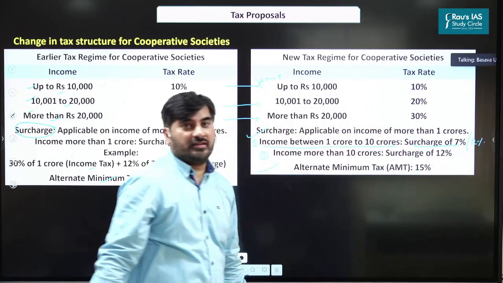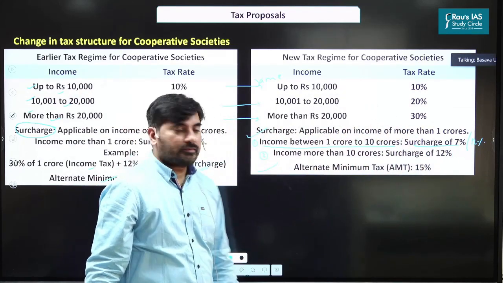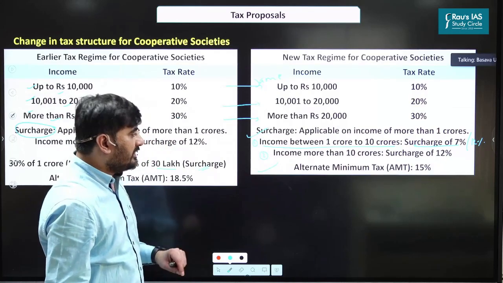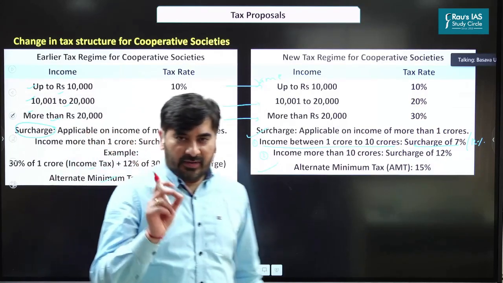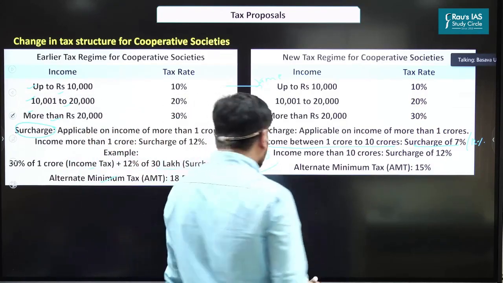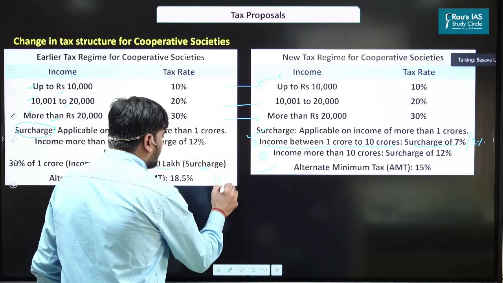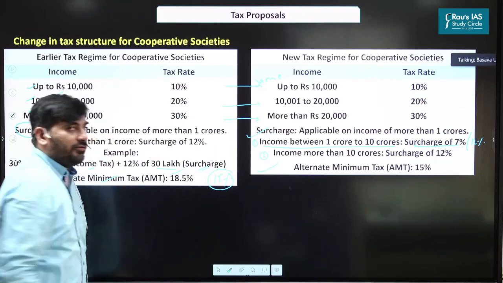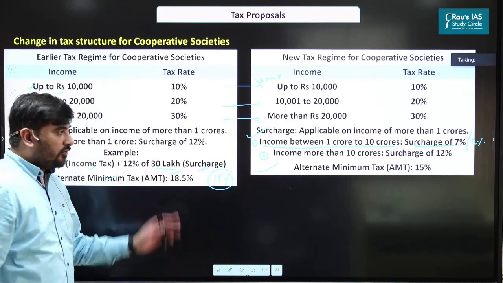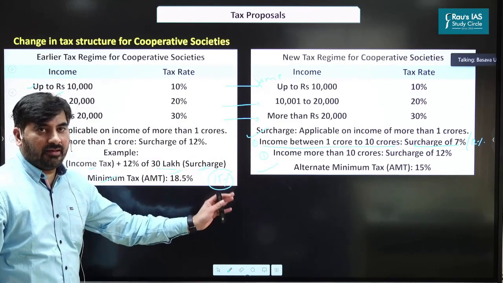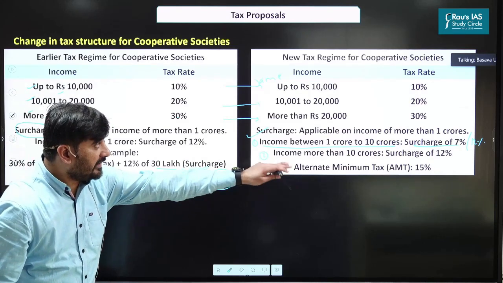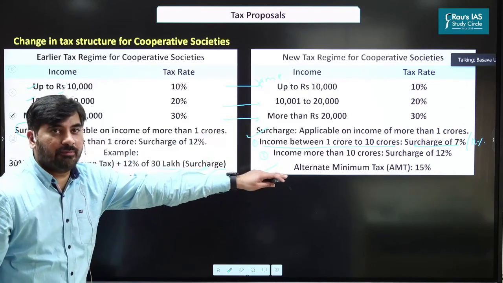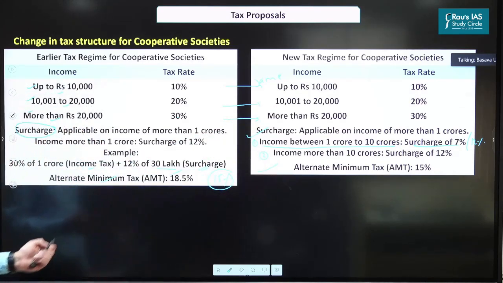So they'll pay a lower surcharge. Second, if you see alternate minimum tax, the minimum alternate tax for the companies is 15%. But earlier, the cooperative societies used to pay tax of 18.5%. So to have a level playing field, we have brought down the alternate minimum tax for the cooperative societies to 15%. So that's the first change.